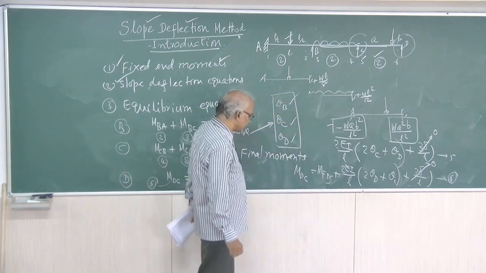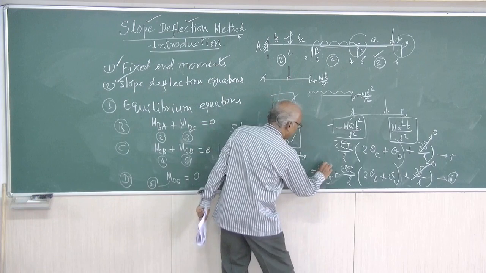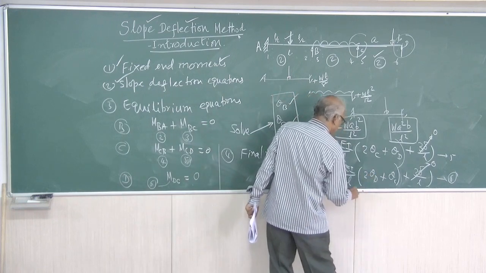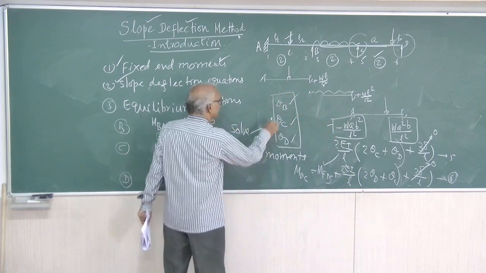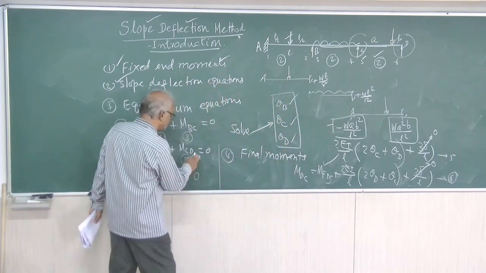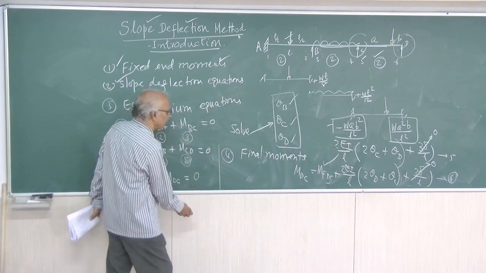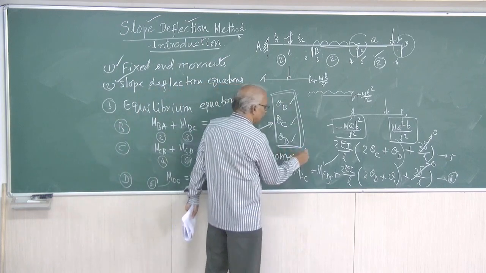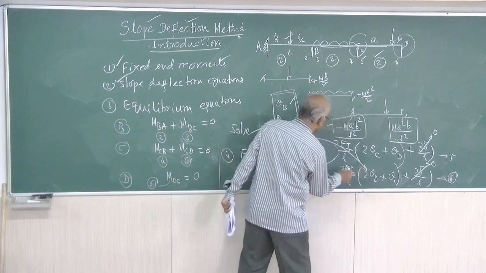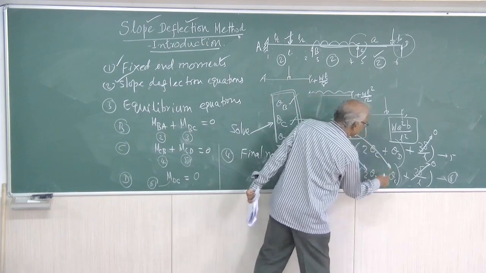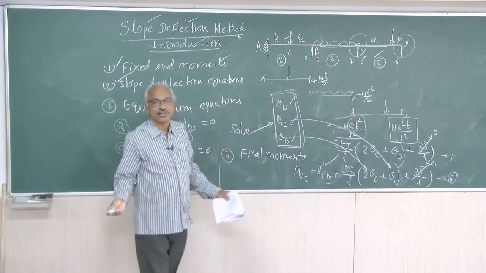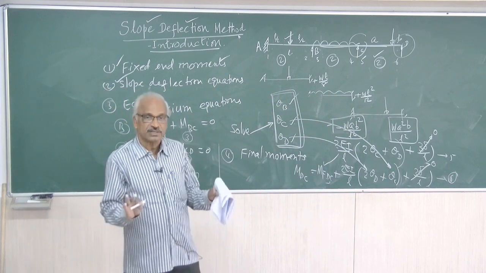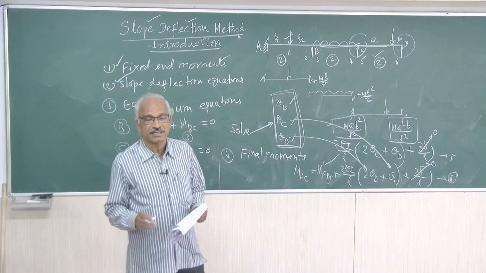In this equation, you know the numerical values of the constants. After solving, you have got the values of theta B, theta C, theta D. Now theta D you substitute in this, theta C you substitute in this, delta equal to 0. Therefore, you will be getting the numerical value of the final moment MDC.